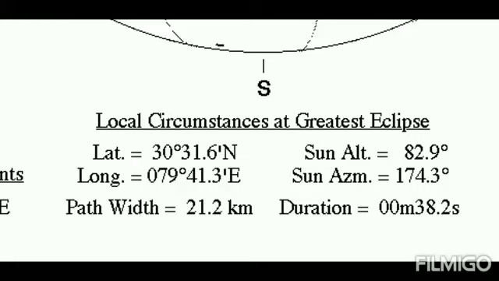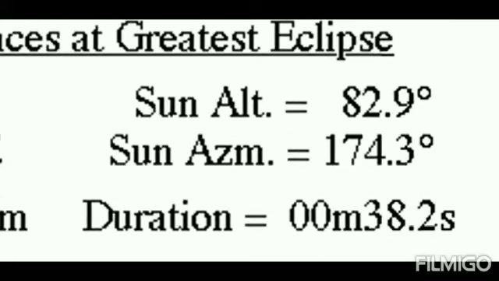And the sun azimuth will be 174.3 degrees. This means north is 0 degrees, south is 180 degrees. That means almost the person has to face south, almost, because it is just 6 degrees away from south.